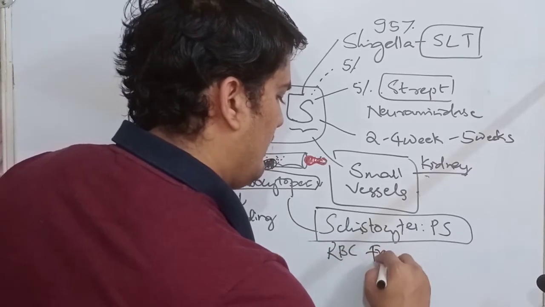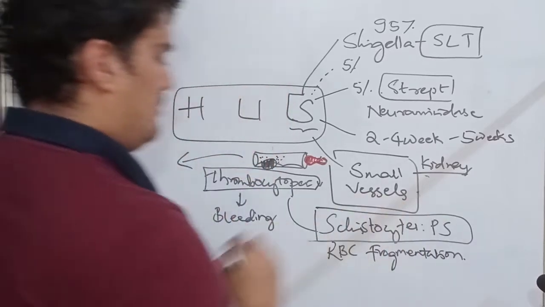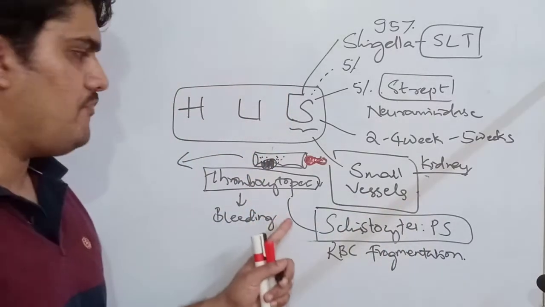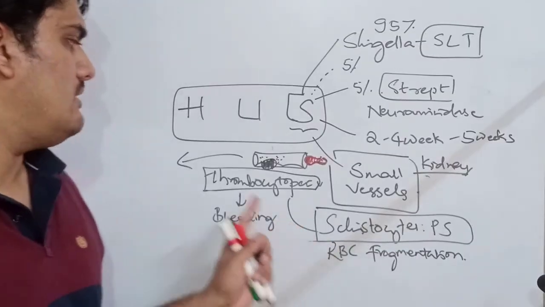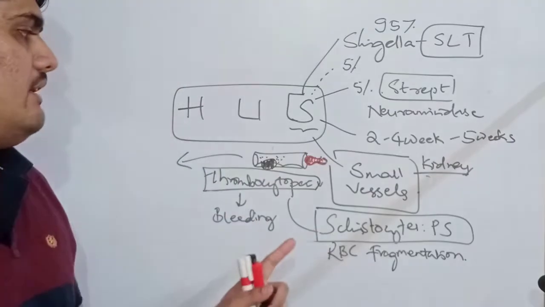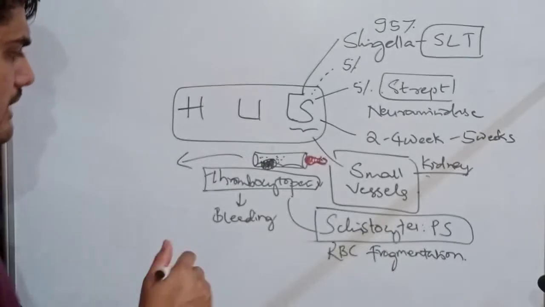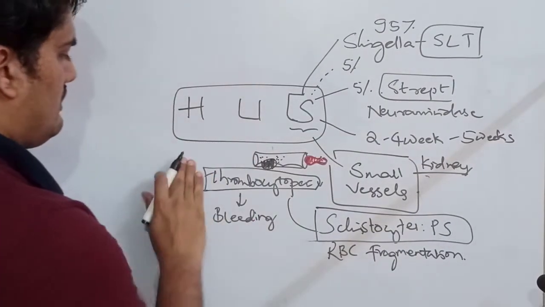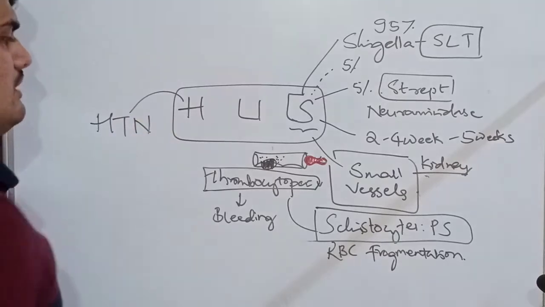So this procedure is RBC fragmentation: multiple platelet plugs lead to thrombocytopenia, and RBCs can't go through them, leading to small vessel occlusion. This small vessel occlusion leads to one more important clinical feature, hypertension.